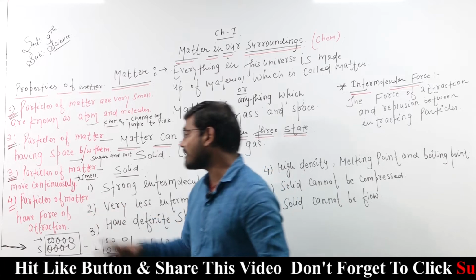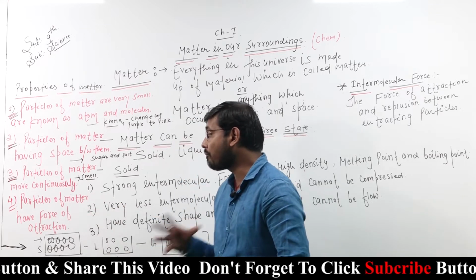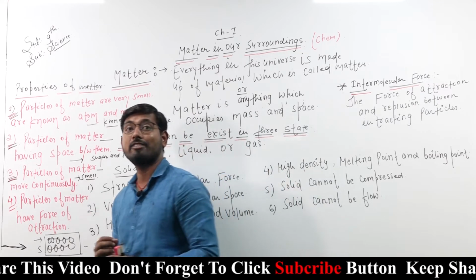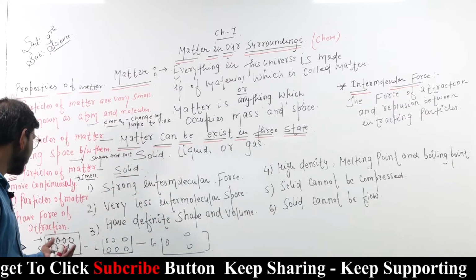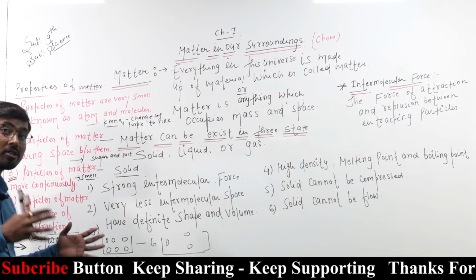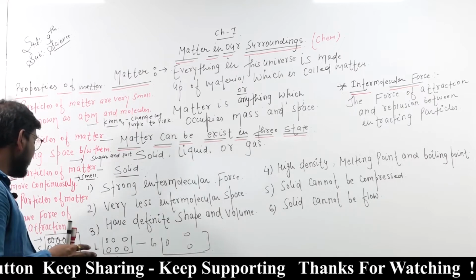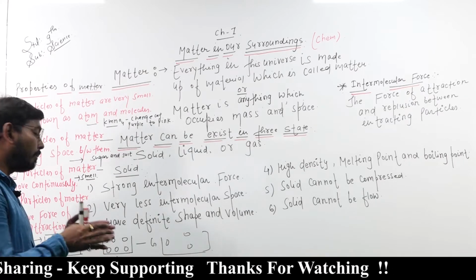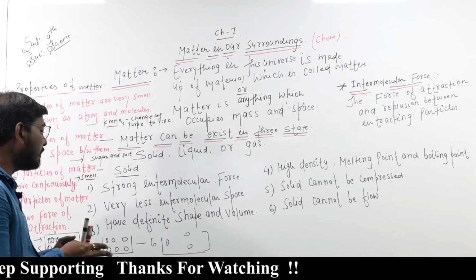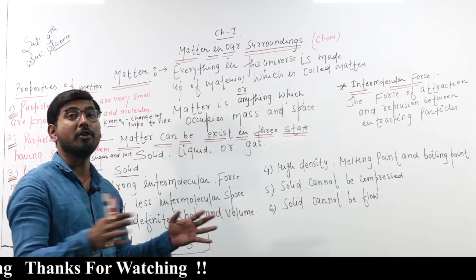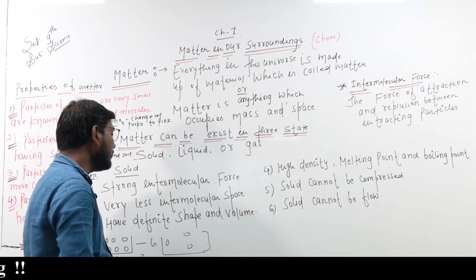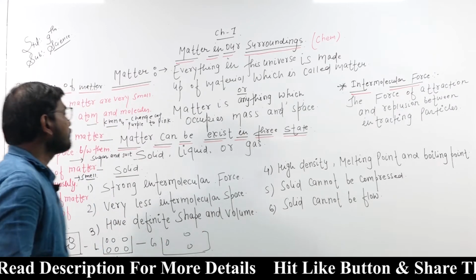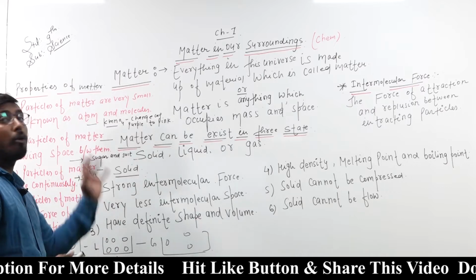Now, particles of matter have a force of attraction. Now, we will take the examples. In solids, they are closely packed to each other. In liquids, there is some space between them, and in gases, they are completely diverse and there is a large space between them. This is a property of matter.